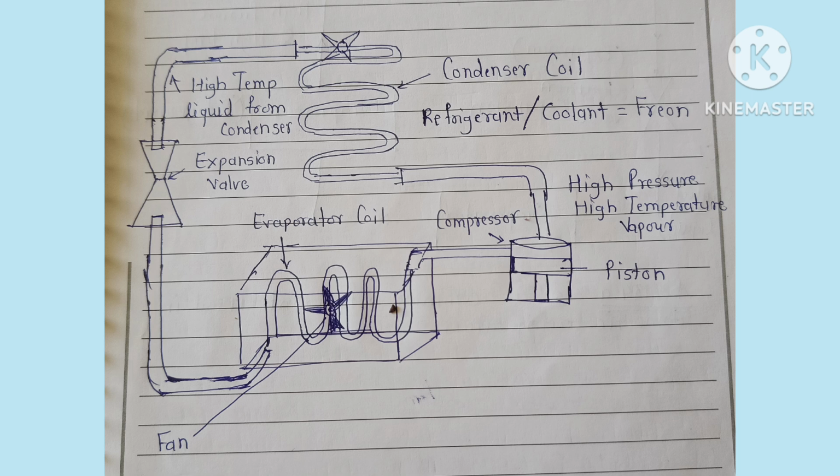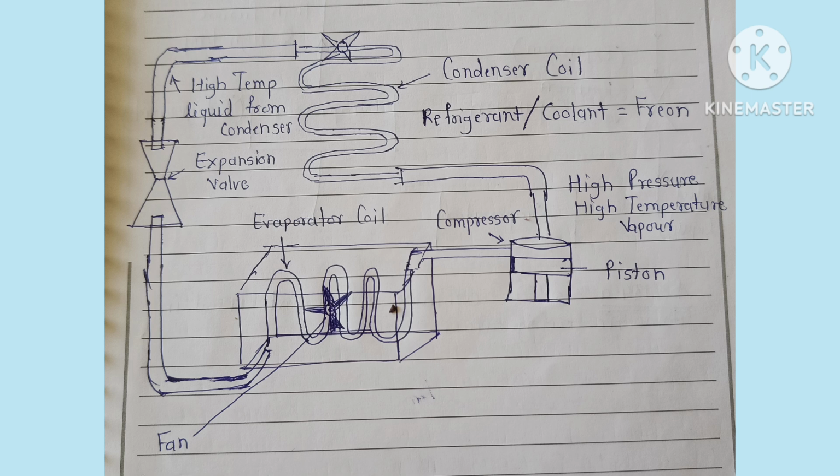Freon gas in the compressor compresses. Freon gas gets high pressure and high temperature. Then it converts into vapor form. And according to thermodynamics, it flows from hot to cold.